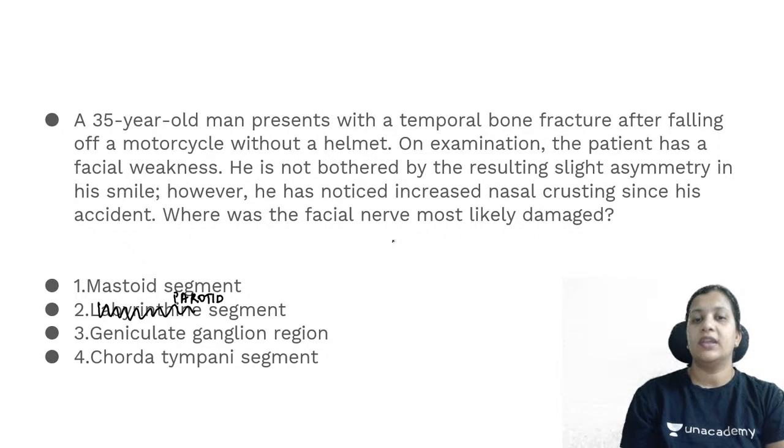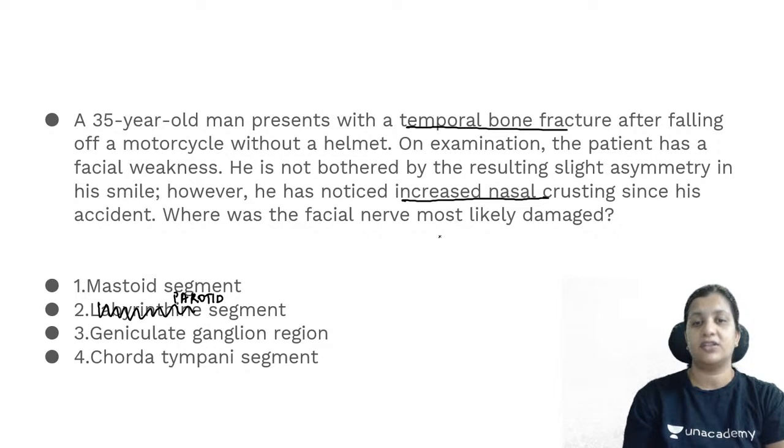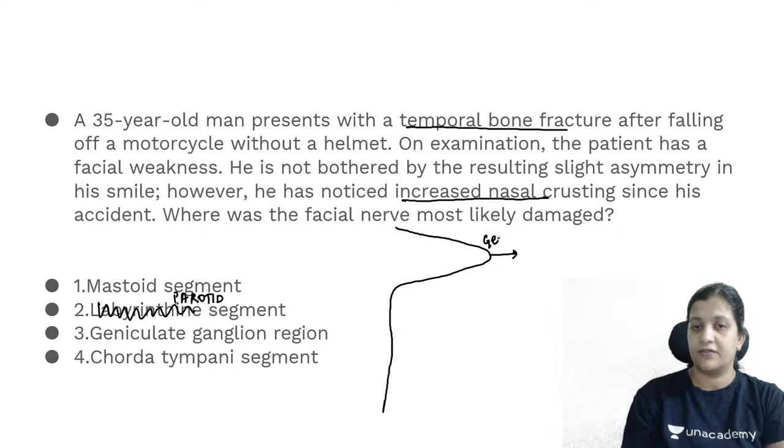Okay. So here they are telling you there is a history of temporal bone fracture, but the patient is having increased nasal crusting. Now how is crusting associated with the facial nerve? Let us understand. From the first genu of the facial nerve, you have a nerve that comes. This nerve is called the greater superficial petrosal nerve.